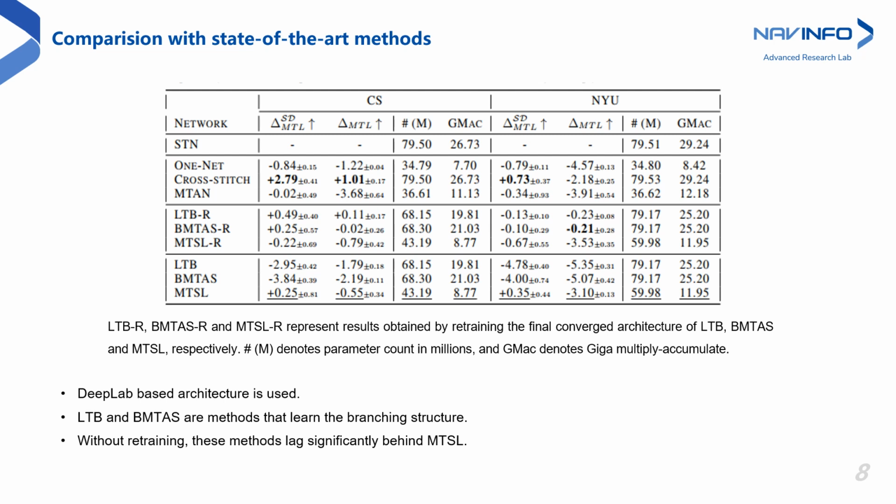Here we compare the performance of MTSL against various state-of-the-art methods. LTB and BMTAS are two other methods that also learn the branching structure. In the bottom three rows, we see that these methods lag significantly behind MTSL as these methods do not learn the optimal weights when learning the architecture. However, after retraining, in the middle rows we see that LTBR and BMTASR attain multitask performance close to MTSL. Notably, MTSL also learns a more inference-efficient architecture.